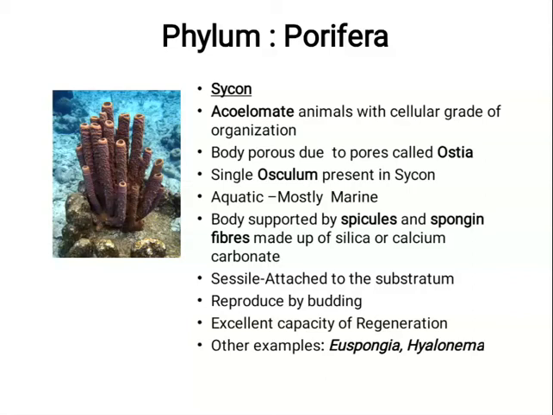They reproduce by budding. Budding in the sense small parts grow from the existing plant body or animal body, and that bud grows into a new individual. They have excellent capacity of regeneration. Due to the sea currents, if at all this animal body breaks up, this body can regenerate into an entire colony. The other examples of phylum Porifera are Euspongia and Hyalonema.